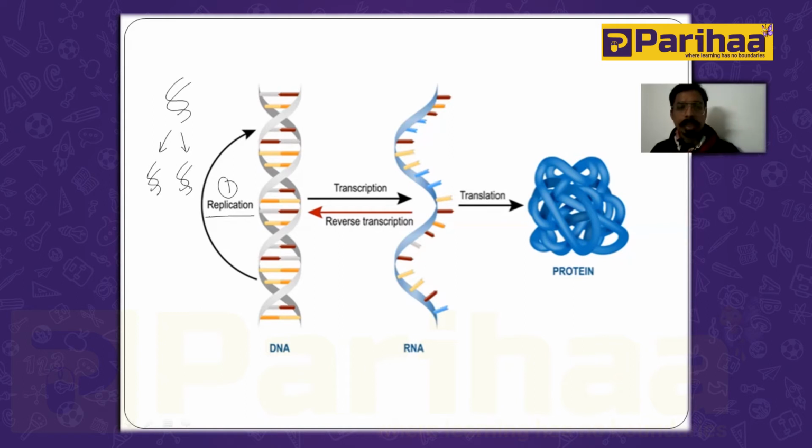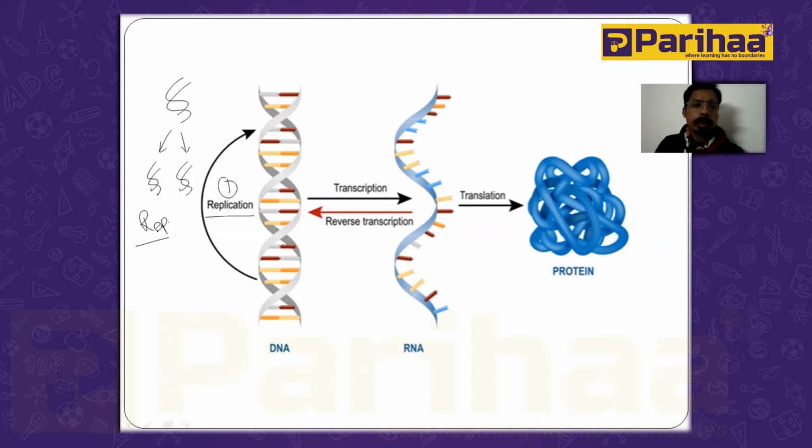So we can say one double-stranded DNA is converted into different double-stranded DNA by the semi-conservative method. In the semi-conservative method, one strand of the parent DNA remains the same, and another complementary strand forms over this strand. So this is the structure that is called replication.